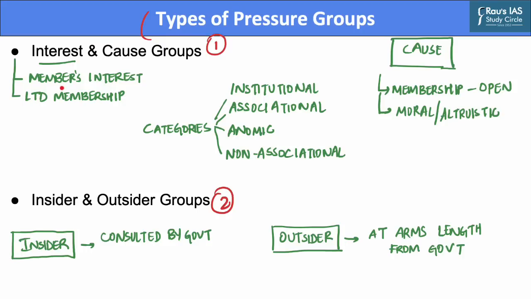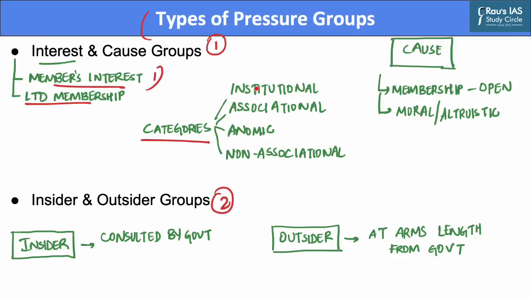Interest groups have the following features. First, they are concerned to protect or advance the interest of their members. The membership of these groups is limited to people in a particular occupation, career, or economic position. Members of these groups are motivated by material self-interest. Trade unions, business corporations, trade associations, and professional bodies are prime examples of this kind of interest group. They are also called sectional groups because they represent a particular section of the population.